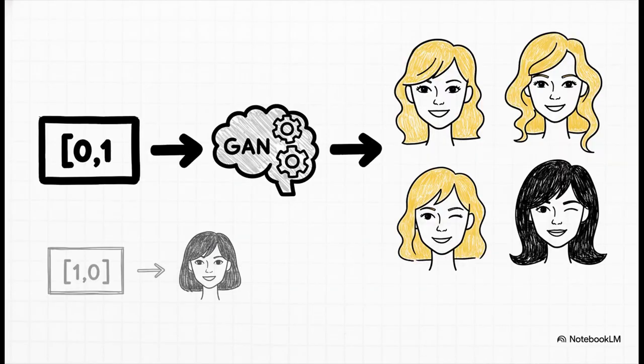To make this super concrete, just imagine we're telling it about hair color. We could use a simple little code, a vector. Maybe 1, 0 means not blonde hair, and 0, 1 means blonde hair. So by feeding that 0, 1 vector into the generator with the noise, we're literally telling it, point blank, generate a face and make sure it has blonde hair.